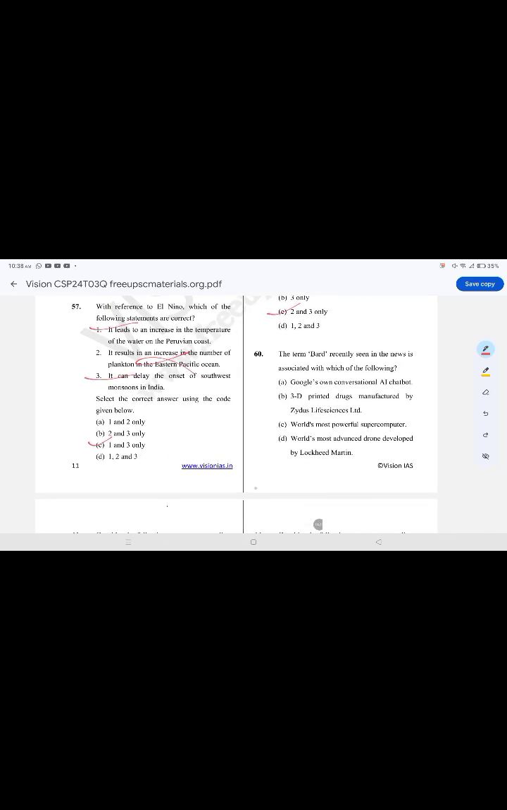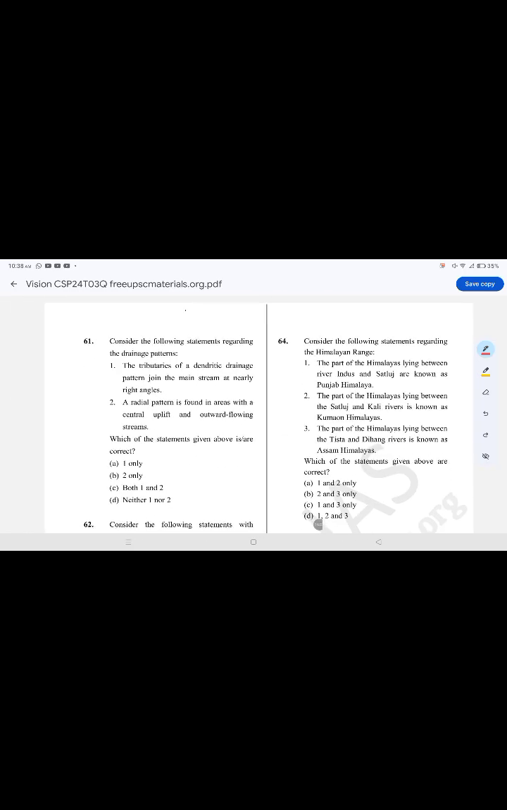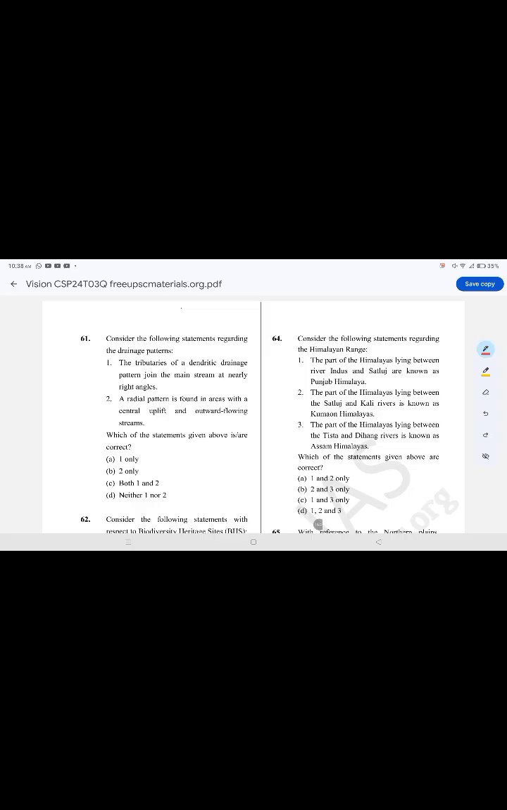59. The term Bard recently seen in the news is associated with which of the following? The correct option is A, Google's own conversational AI chatbot. Consider the following statements regarding the drainage patterns. The correct option is B. A radial pattern is found in areas with a central uplift and outward flowing streams. The tributaries of a dendritic drainage pattern join the main stream at nearly right angles.